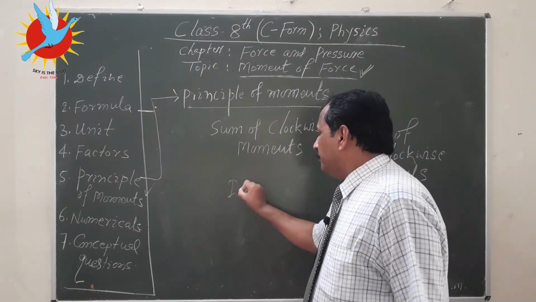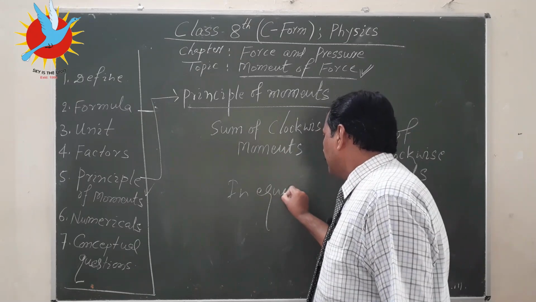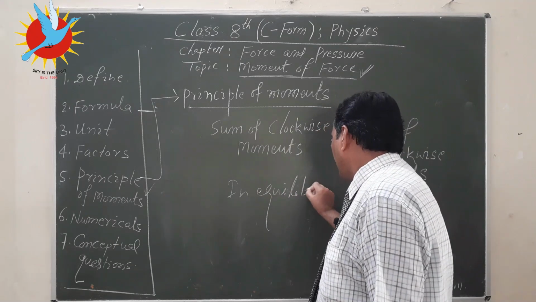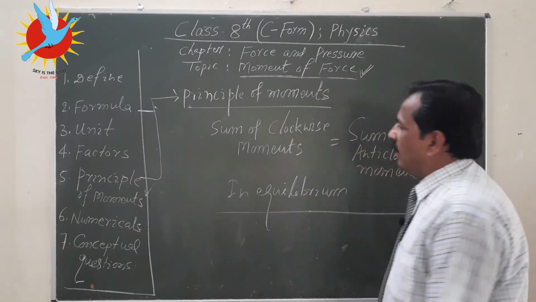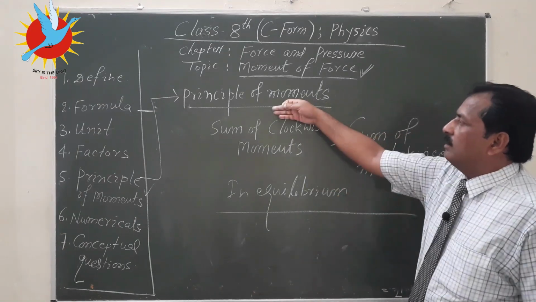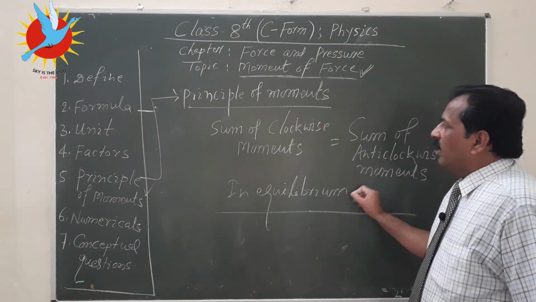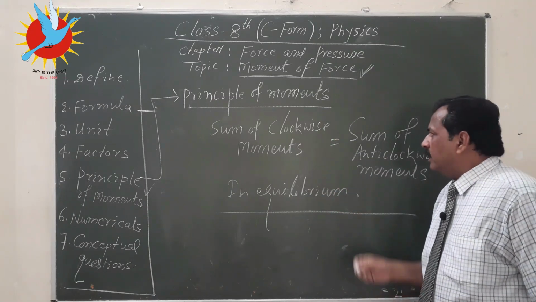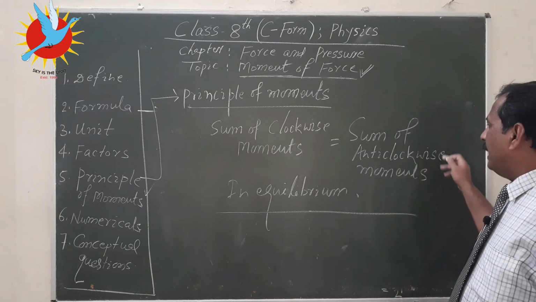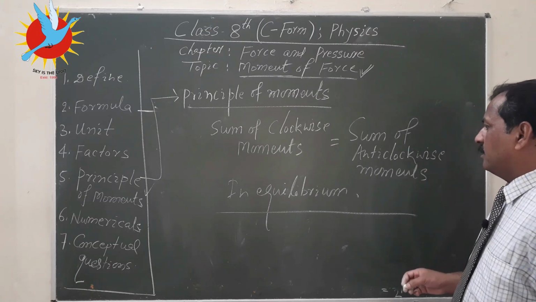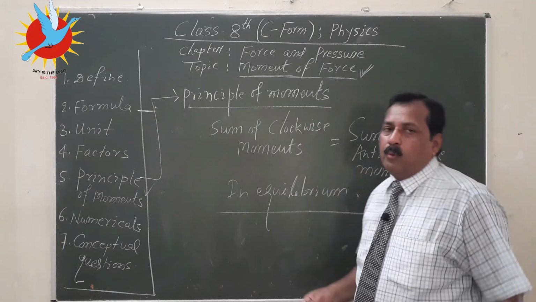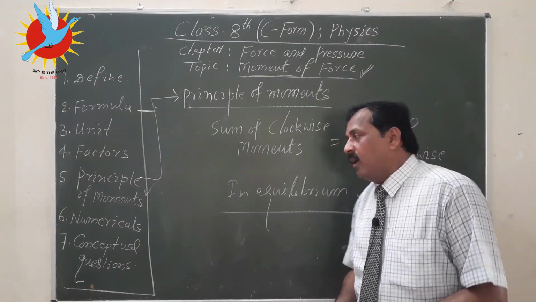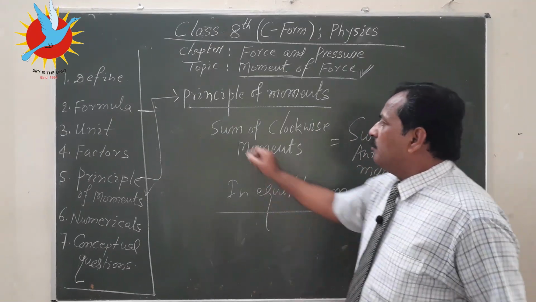In equilibrium, you can write it in the beginning or at the end: the sum of clockwise moments is equal to the sum of anti-clockwise moments. This is the principle of moments. What does it mean? How to apply it?